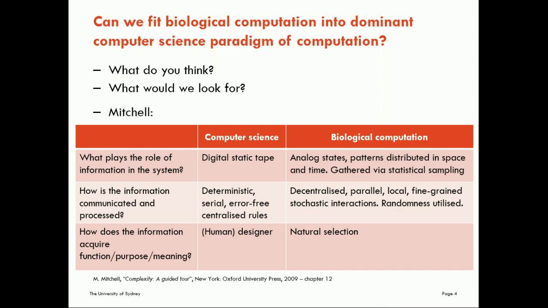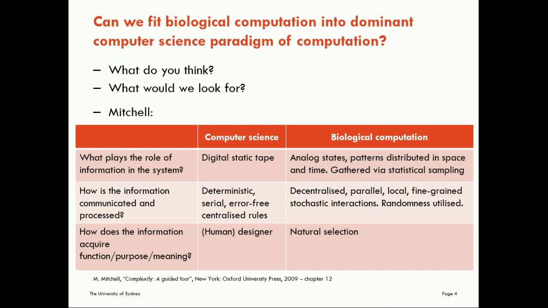We can do this very easily for the computer science perspective of Turing machines. Without going into detail, they're a little bit out of scope for this lecture, but we know that information is encoded on a digital static tape that the machine processes. We know that information is communicated and processed in a deterministic, serial and error-free way with centralized rules that the machine is carrying out. And the information acquires functional purpose or meaning via the human designer of that system.